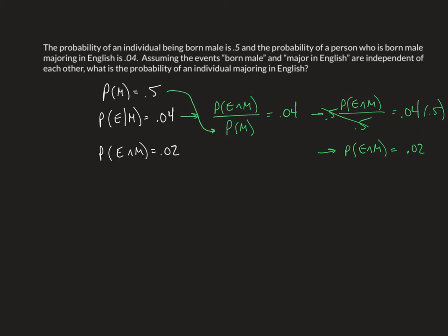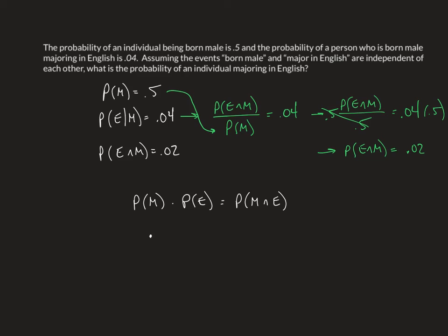We're assuming that these two events are independent of one another. So let's take the original independence formula, which says that the probability of M times the probability that somebody majors in English, regardless of what they were born as, is going to be equal to the probability that somebody was born male and chooses to major in English. We know two of these things now.